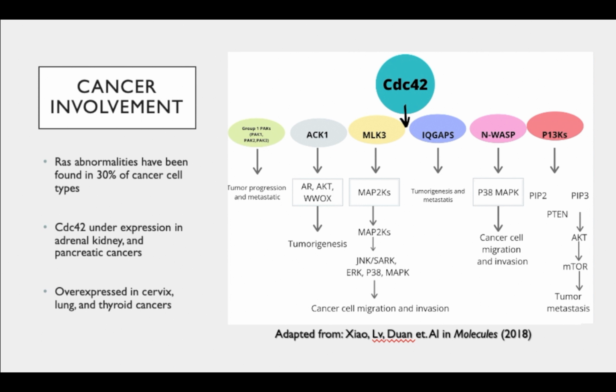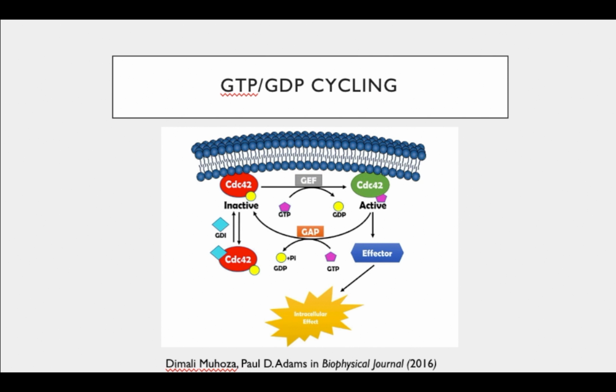CDC42 specifically, its underexpression has been found in adrenal, kidney, and pancreatic cancers, and it has been overexpressed in cervix, lung, and thyroid cancers. That is because of the activation. You can see from this diagram that when CDC42 is activated, it can go and activate all of these other pathways, and those can lead to some oncogenic effects, such as tumorigenesis, tumor metastasis, cancer cell migration, all of these negative consequences. So obviously we're concerned about how CDC42 is activated.